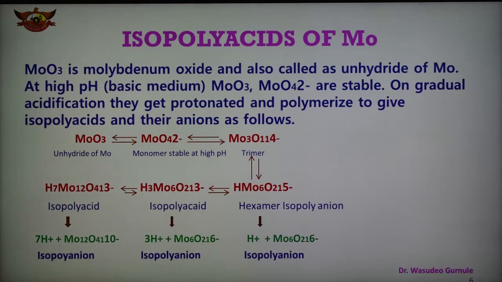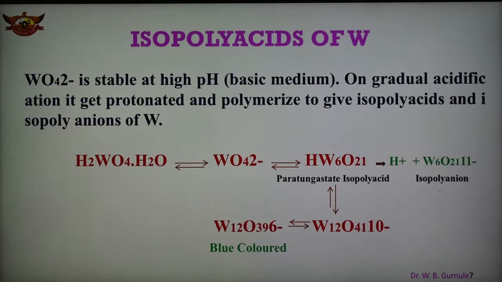So this reaction shows the oxide or anhydride of molybdenum. The monomer is stable at higher pH, that is in basic medium, but if we gradually decrease the pH, it undergoes protonation and polymerization and we get the isopolyacid and isopolyacid anion. And another important element is tungsten. So in the next slide are shown the isopolyacids of tungsten.